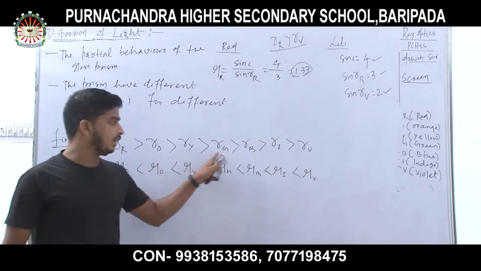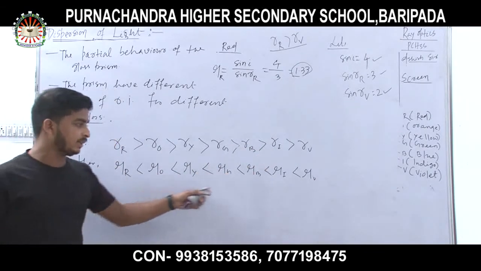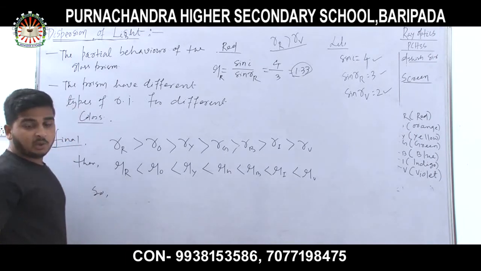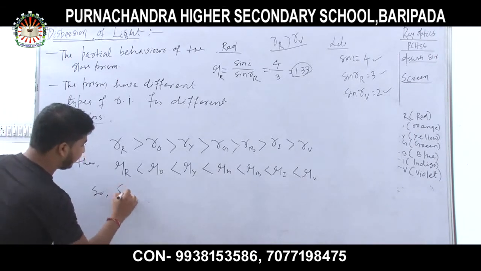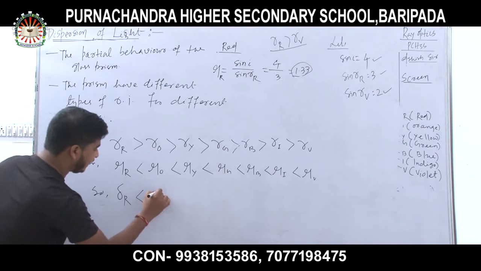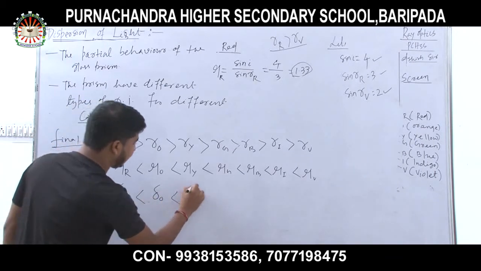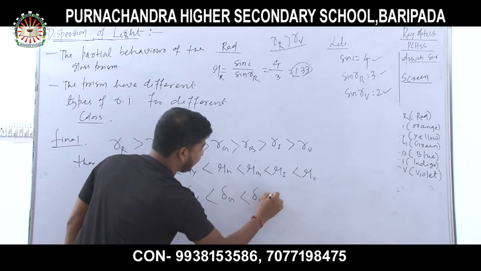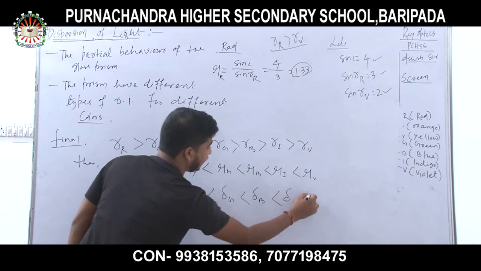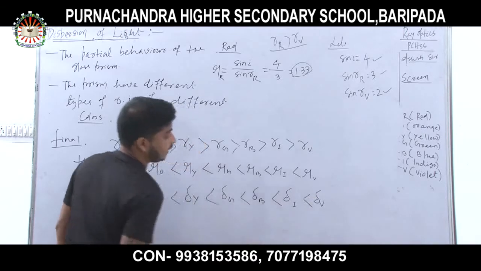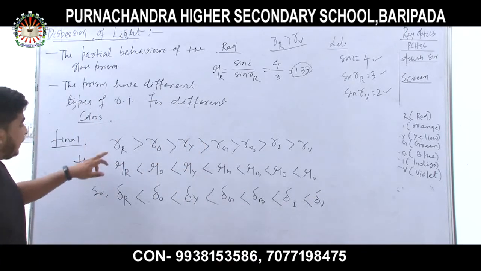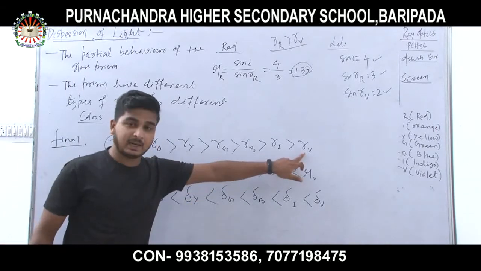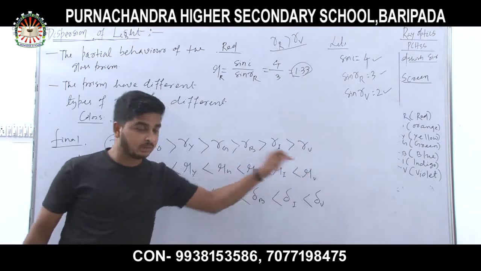Due to the different angle of refraction, the refractive index is different. So what we found? We found that delta of red is less than delta of orange, less than delta of yellow, less than delta of green, less than delta of blue, less than delta of indigo, less than delta of violet. It means the angle of refraction for red is more, but the angle of refraction for violet is least.